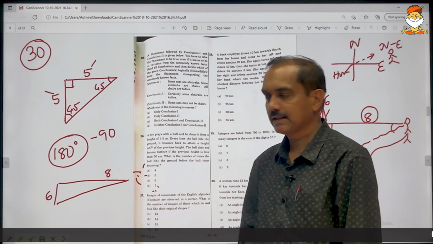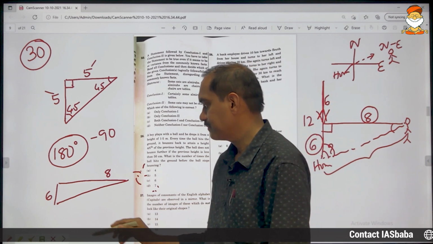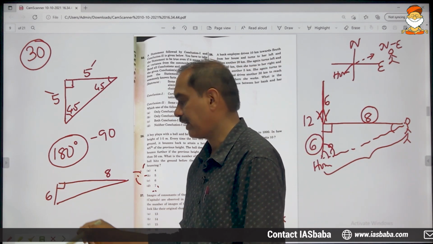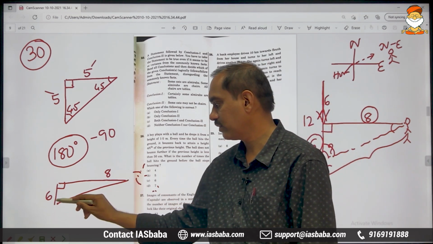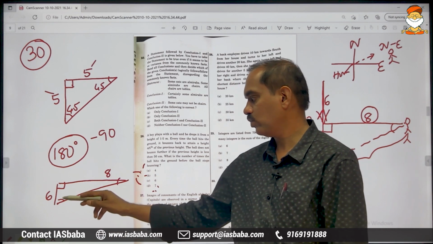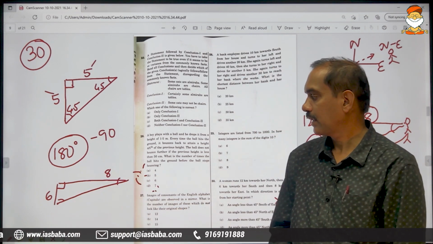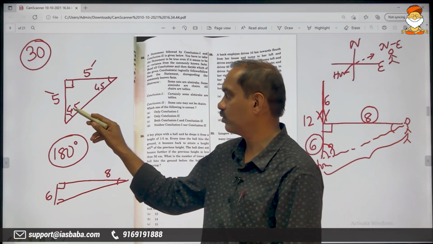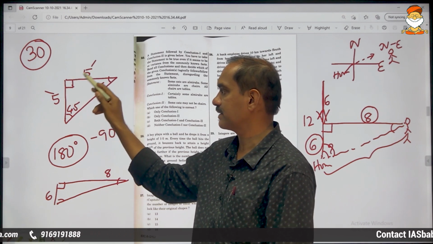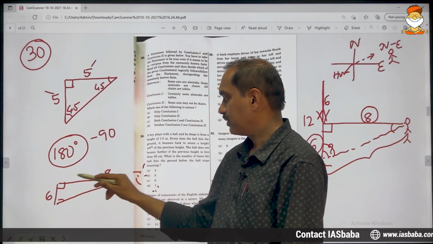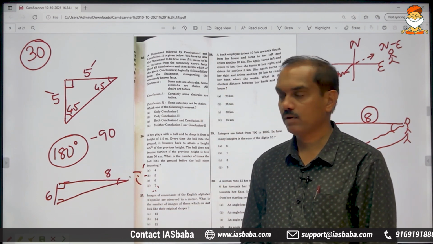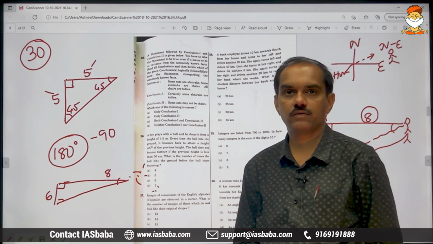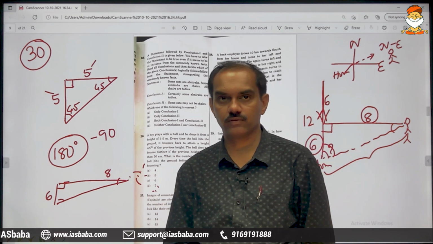Just by looking at the diagram, this is 90, that is clear. These two together make 90, and out of these 90, both will be 45 each only when they are same. But here this is longer, this is shorter, therefore you cannot expect 45, 45. So one has to be more than 45 and one has to be less than 45. That is very much clear.